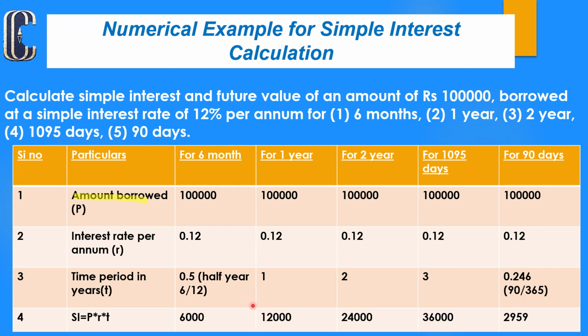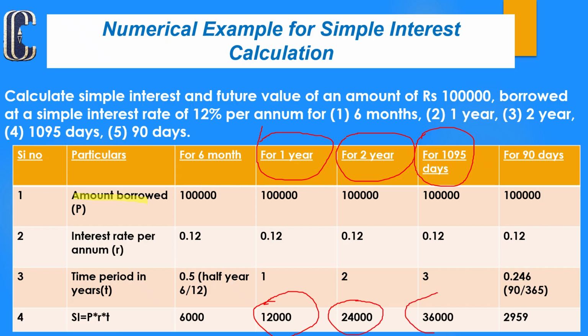So observe, as we noted previously, the simple interest remains constant in every year. If you identify the end of the first year, the end of the second year and the end of the third year, the first year interest is 12,000, second year is 24,000, third year is 36,000.